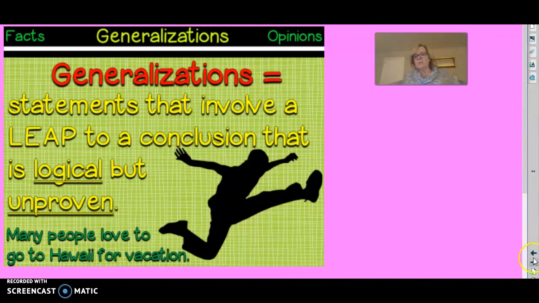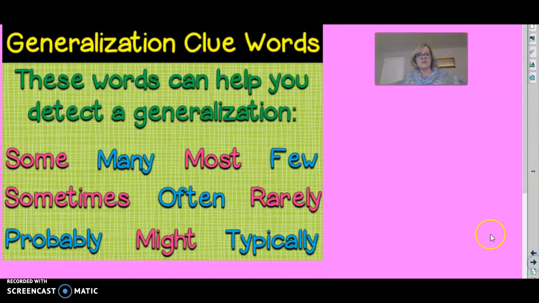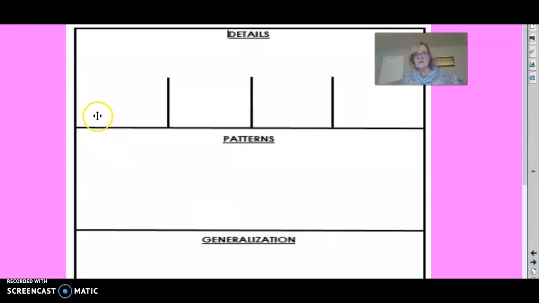So you've probably noticed some words by now that help you with generalizations. These words help you detect a generalization. Some, many, most, few, sometimes, often, rarely, probably, might, typically. Notice they don't say always or all. That's where you get into trouble with generalizations. We are going to be using this organizer to help us with generalizations. We get our details. We look for patterns in those, which helps us make that broad generalization statement. So that is what we're going to be working on in this new unit.